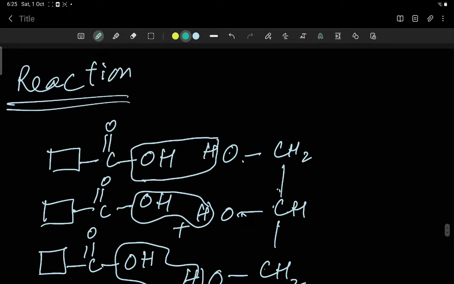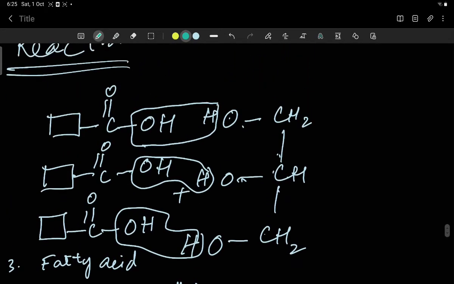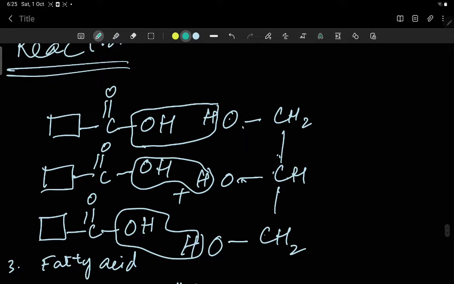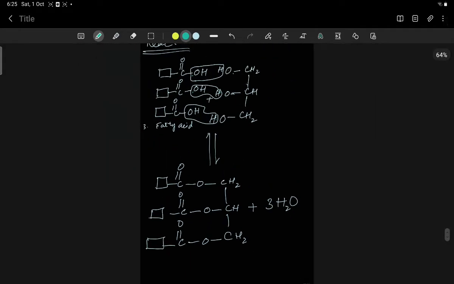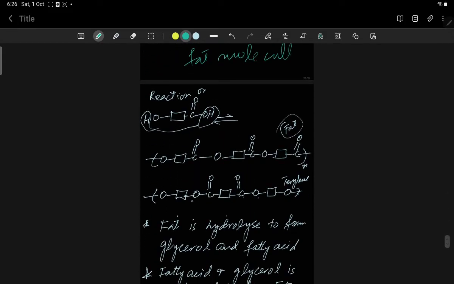Next reaction, this is the fatty acid, and this is the molecule of triglycerol. So look at the 3 fatty acids when they react with triglycerol. So H from triglycerol and OH from this, H from here, OH from here, and in this way 3 water molecules are formed. When water molecules are removed, the structure is like this. So this is the fat molecule, and 3 water molecules are formed.